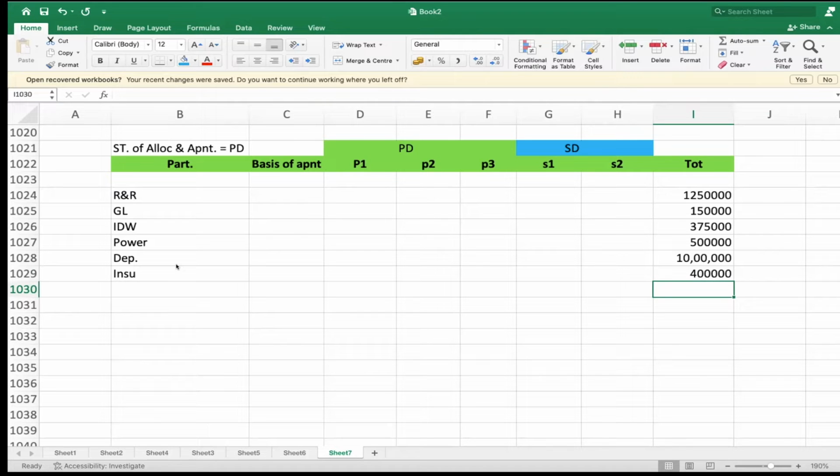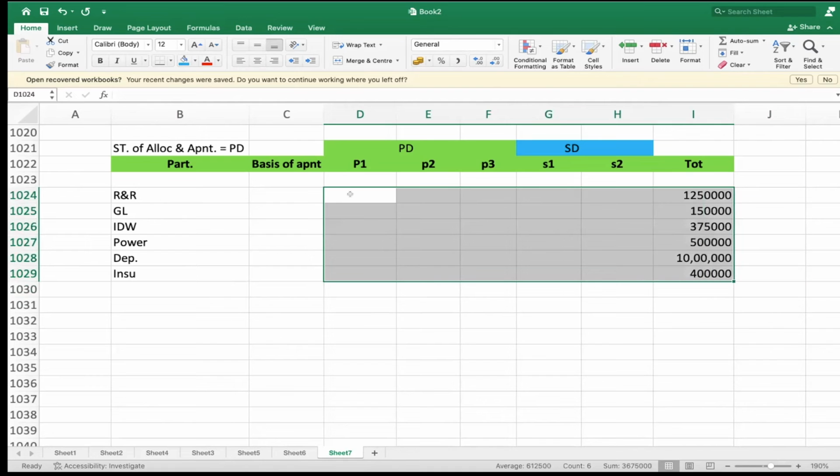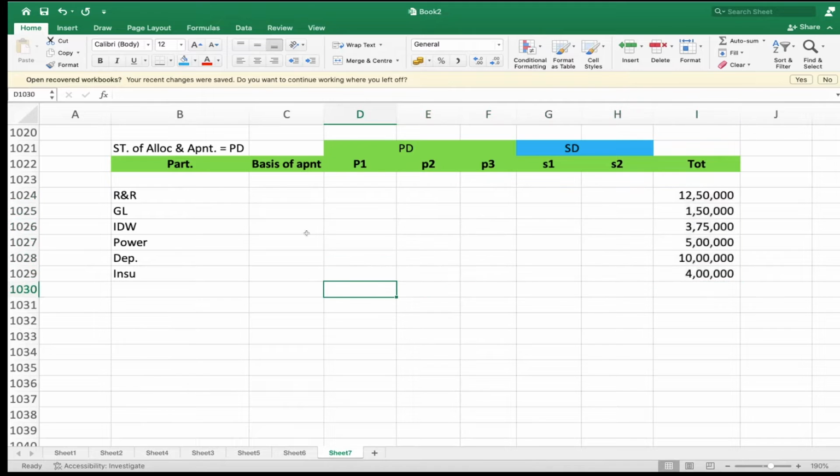Now listen here. Are these common expenses or specific expenses? Common, because they are incurred for all the departments and the total comes to this much. Therefore we have to do apportionment. If we want to apportion, we need some ratio. We have to share rent and rates, for example 12,50,000, among P1, P2, P3, S1, S2. We need a suitable basis. Is any ratio given in this question? On what basis do you apportion rent and rates?